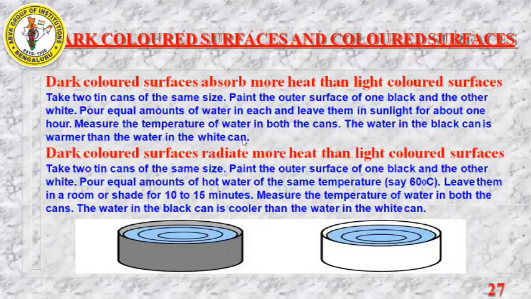So what you need to do? You need to take 2 cans, 2 tins. One tin should be black color, one tin should be white color. Take equal amount of water and keep it in sunlight for few minutes or few hours. After that, if you measure the temperature of both the cans, the black color can will have higher temperature when compared to the white color can. So this shows that dark colored objects absorb more heat when compared to the light colored objects.